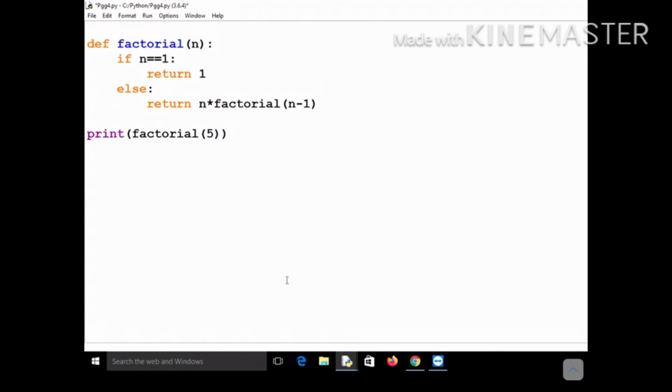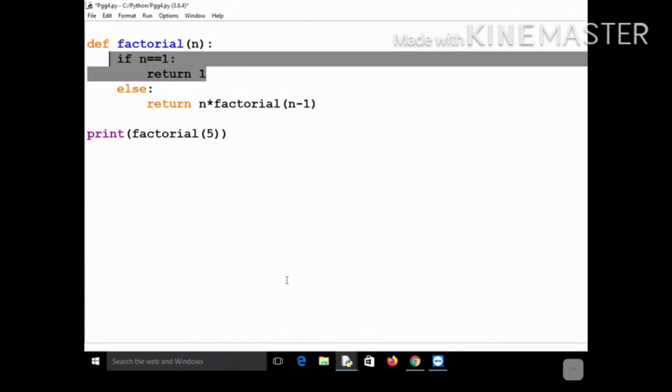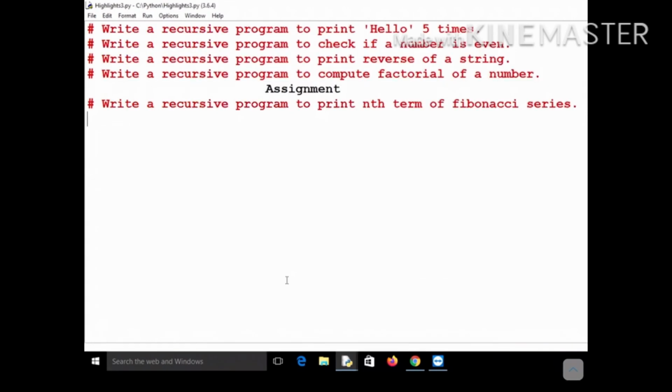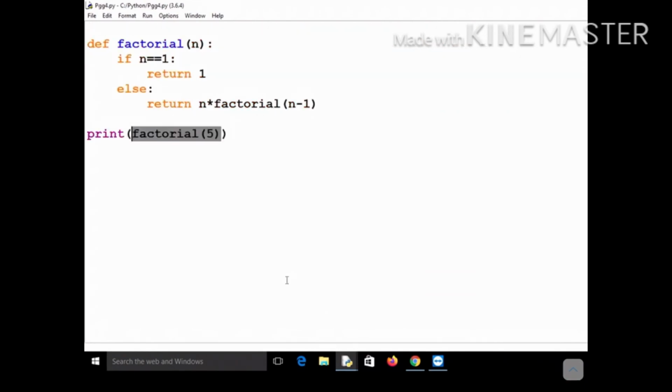Let's say that I am passing the value 5, so the control will come here. Now your assignment is that you have to show the execution of this particular factorial function, how the values are getting returned. I had shown it for the summation program. You have to show it for factorial, and for the first program also, in which I had told you to print hello 5 times. For both the programs you have to show me how the execution is taking place with the help of the diagram, as I had shown it for the summation case.